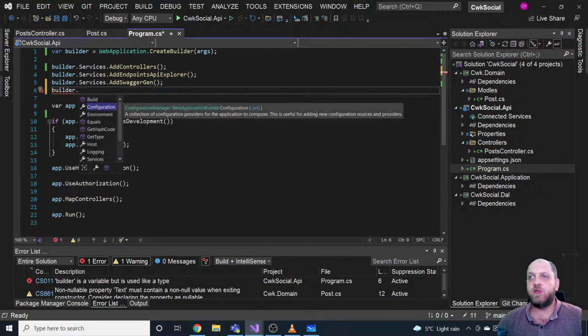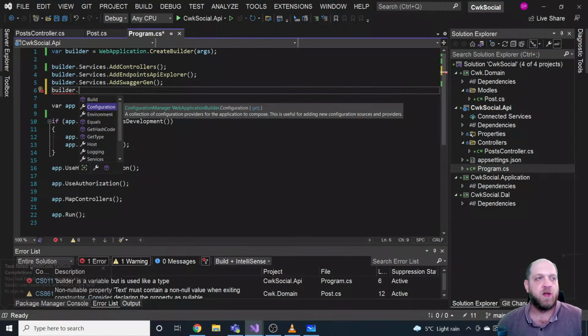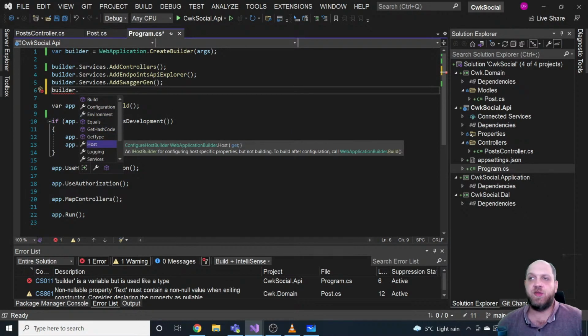If you want to read configuration from additional sources than what ASP.NET Core provides by default, you can simply do that with configuration and then add JSON file or add ini file or whatever other options there are for reading configuration. If you want to set up different things about your environment, you have this IWebHostEnvironment that you can use. If you want to do some host specific configurations, like URLs and how the host should run, you can do that there.